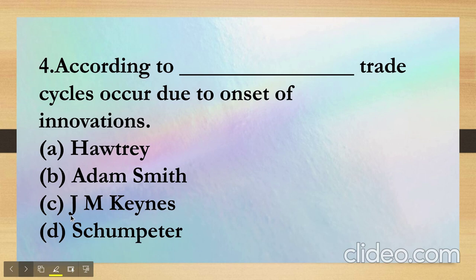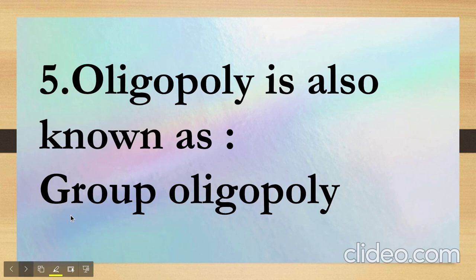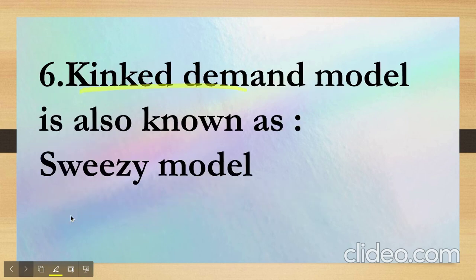Now the next question was, according to Dash, trade cycles occur due to the onset of innovation. So you must remember whenever there's the word innovation, the correct answer would be Schumpeter, right? Next question. Oligopoly is also known as group oligopoly. Theory question, you need to learn it. There's no other way out. Next question over here would be kinked demand model is also known as Sweezy model.